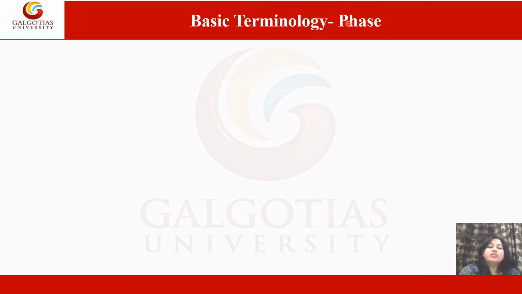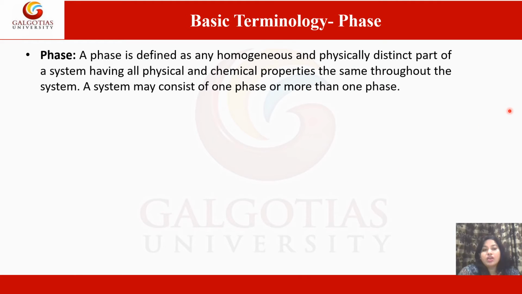Now, let us discuss some basic terminology, that is, what is a phase? A phase is defined as any homogeneous and physically distinct part of the system having all physical and chemical properties the same throughout the system. A system may consist of one phase or more than one phase.